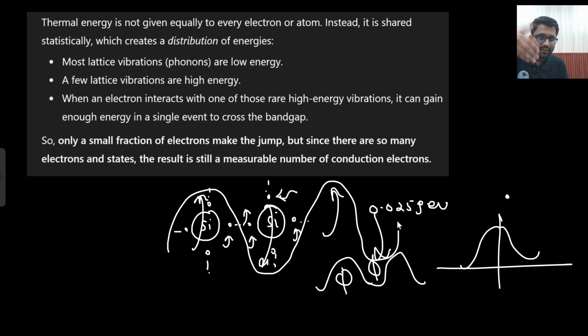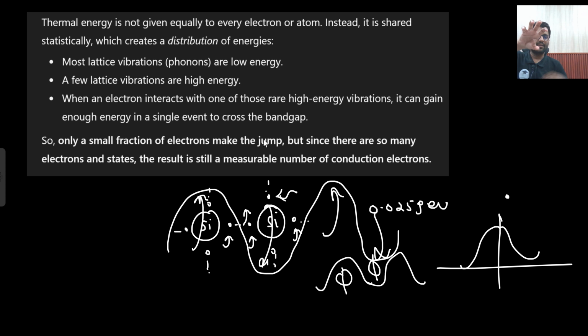So because of this wave-like nature, if electrons are colliding with these oscillating atoms, so let's just say there is very high oscillation. Some atoms are having very high oscillation, some atoms are having lesser oscillation, and electrons are bound to it. If these bound electrons are colliding with these oscillations, then they can gain very high energy, and that energy would be more than enough for them to make a transition from valence band to conduction band. So this is what is written. When an electron is interacting with one of these rare high energy vibrations, then it can gain enough energy in a single event to cross the band gap.